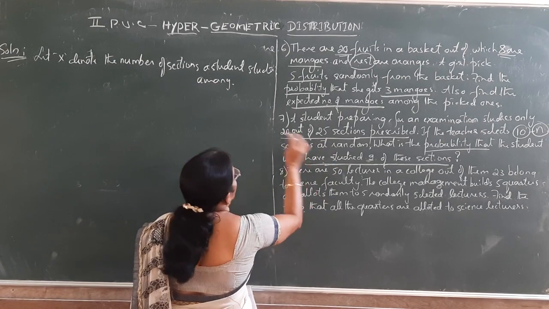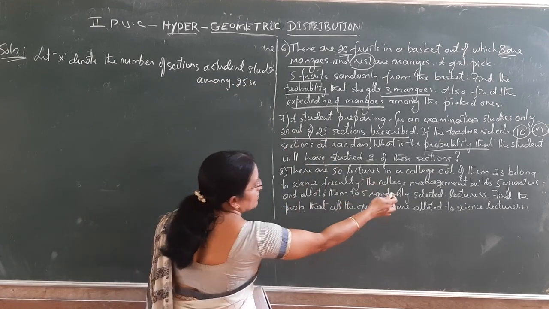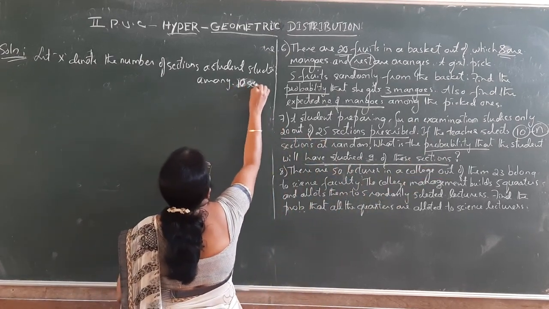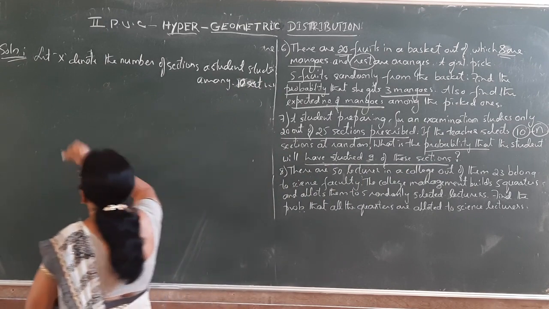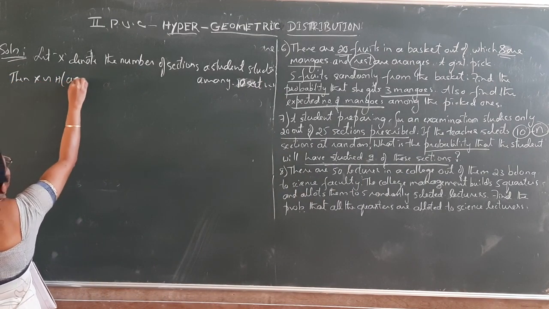Totally 25 sections. Sorry, among the number of sections selected, that is 10. Among 10 sections. Then X follows hypergeometric in brackets A, B, N.